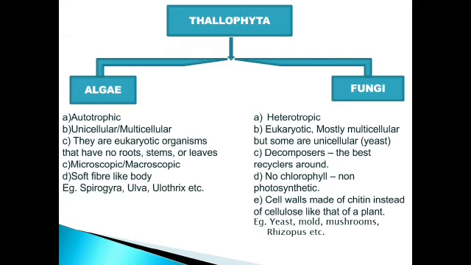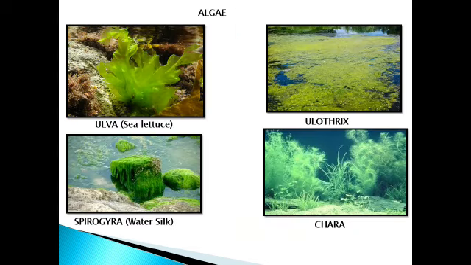Now if we see its structure, we will say that it has a soft and fiber-like body. So these are the main characteristics of algae. See, just now you have seen this structure. You can easily understand these are green in color, but don't think that algae are always green. No, there are various types of algae. This is not in your syllabus, but algae are of various types: brown algae, red algae, green algae. But mostly we understand that these are green in color.